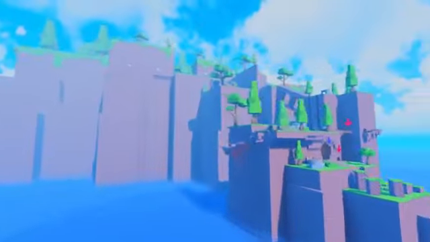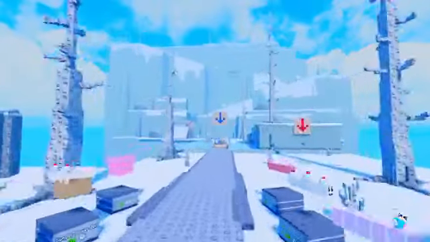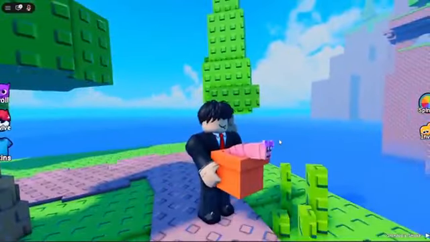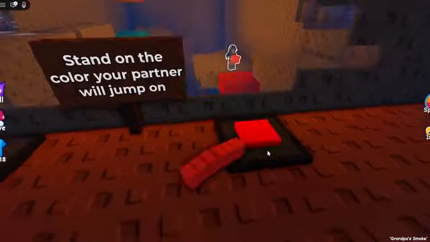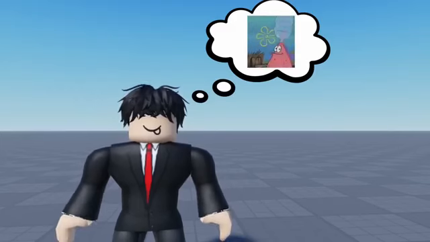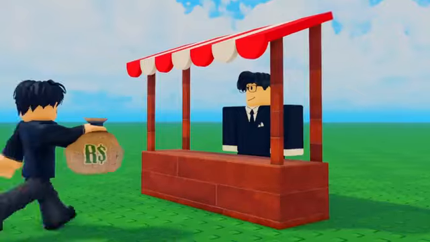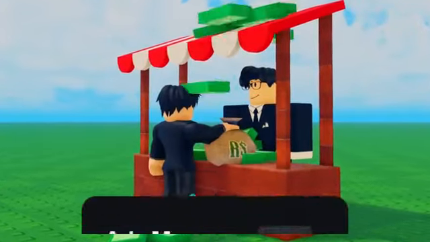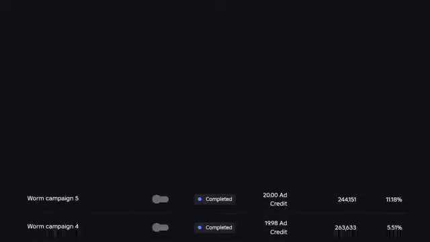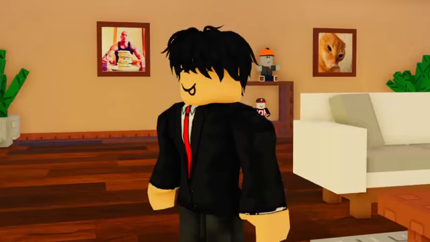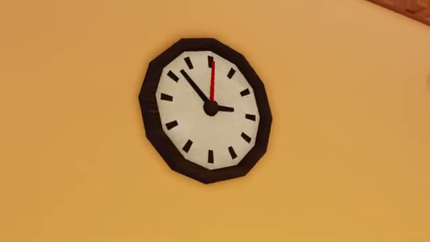There were 3 maps that the players could be, and these maps were pretty big. The players carried the worm in a flower pot, and they had to work together to beat stages, with the worm needing to press buttons to let their partner get past. It was a simple concept, but it was pretty fun in my opinion. And once again, I went ahead and used Robux to advertise. In the first couple of days, it only had a handful of players, but for some reason, the CTR was extremely high. And I knew it was only a matter of time before this game blew up too.